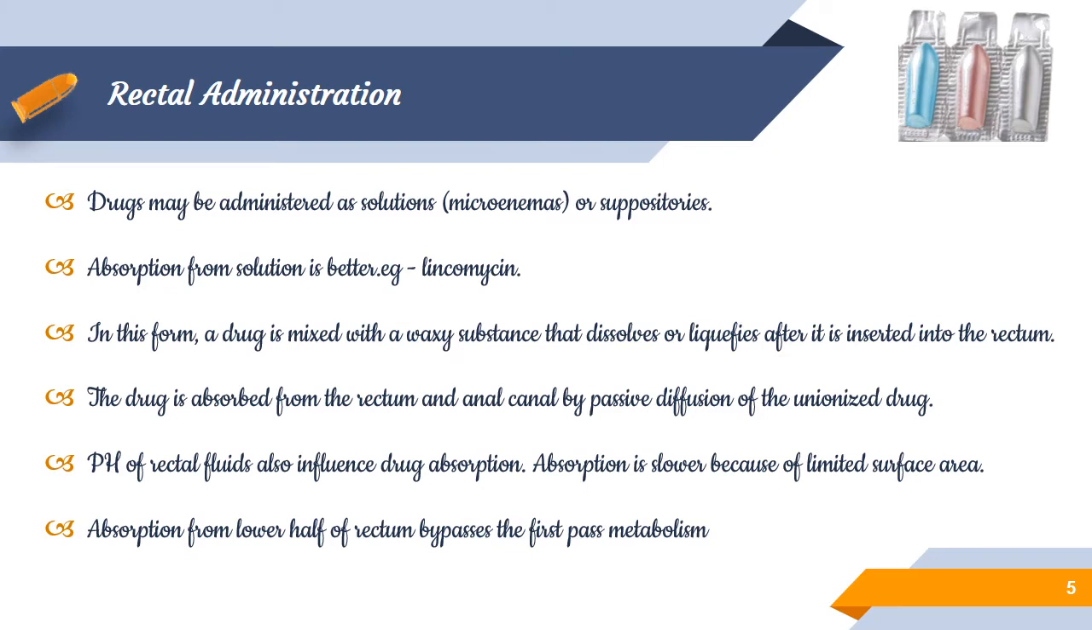So that is a major advantage in terms of systemic availability. In the lower part of the rectum, the drug is absorbed directly into the systemic circulation, thereby bypassing the first pass effect and possessing 100% bioavailability. Some drugs used by this administration are aspirin, paracetamol, theophylline, and some barbiturates.